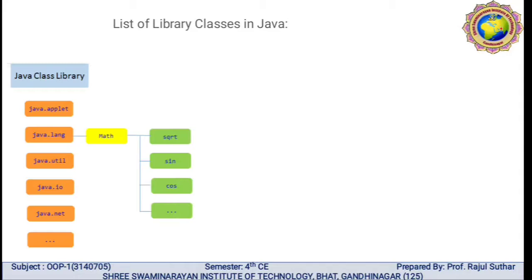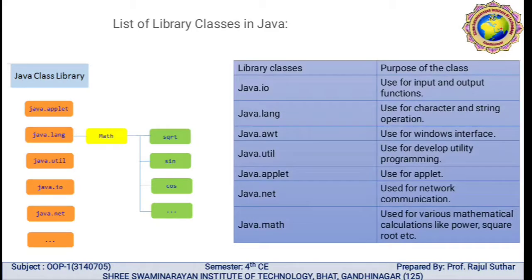In the second unit we already discussed mathematical functions like square root, sine, cosine, which are also available in the Java class library. The java.io package is mainly used for input and output functions. IO is nothing but input and output. The java.lang package is used for character and string operations.